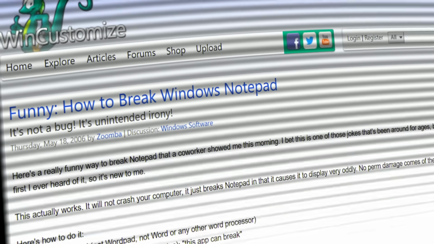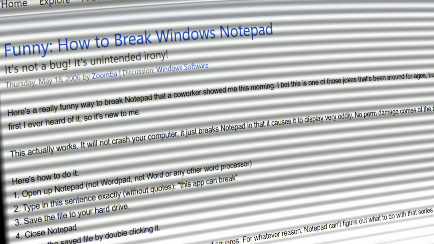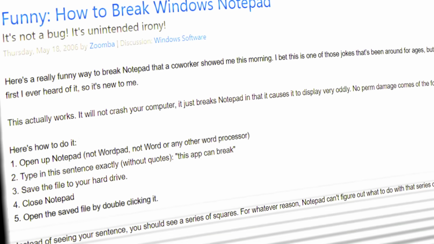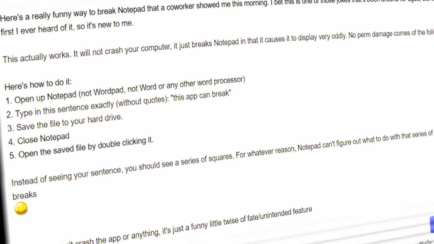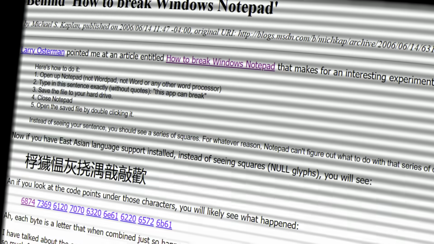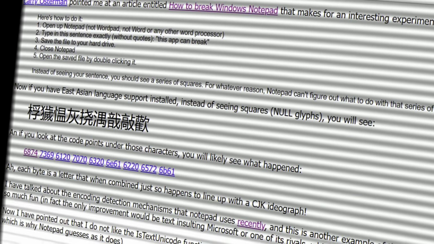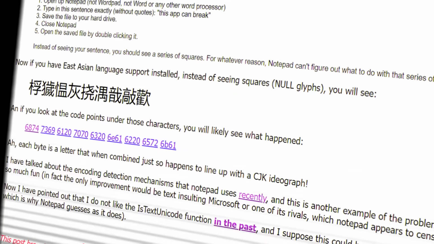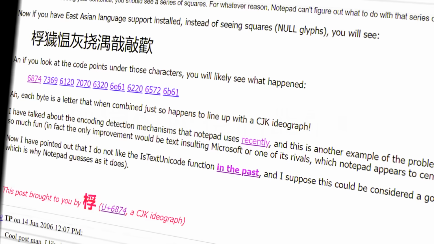On the 18th of May 2006, someone going by the username Zumba wrote on the Win Customize forum about how you can type the sentence "this app can break" into Notepad. Save it, reopen it, and voila, we have the same problem. Kaplan responded to this with his own blog post, identifying that in this instance, Notepad is actually trying to display a bunch of CJK ideographs. It seems then that is_text_unicode thinks that it's more likely that these characters fit together than the original ANSI characters, which isn't as outlandish as you may think.